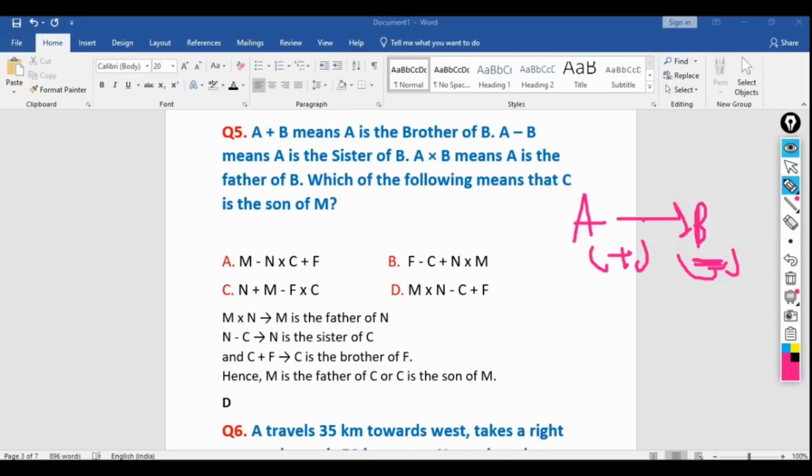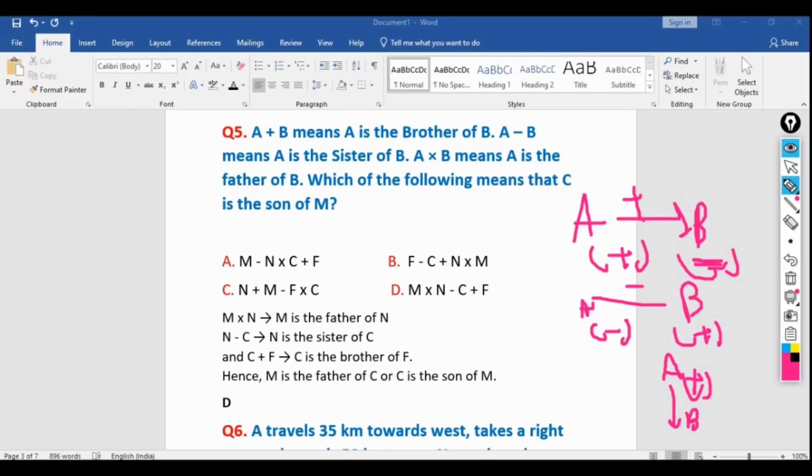So A minus B equal to, this one is the plus, this is the minus. So A minus B will be sister, minus and plus, the reverse one. Okay, so A cross B means A is the father of B. Okay, so we know the gender of A, we do not know the gender of B.